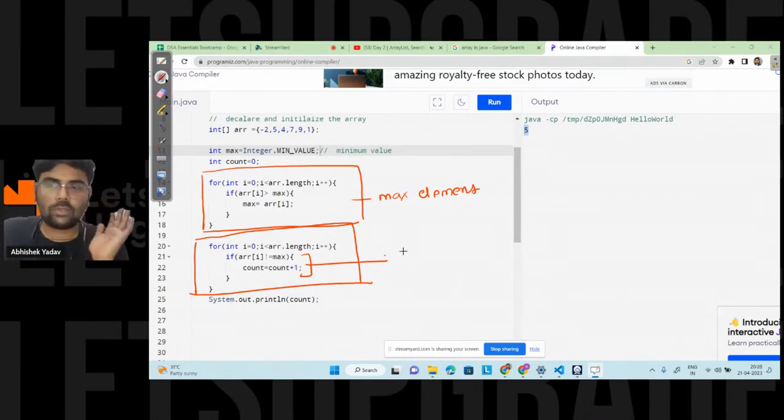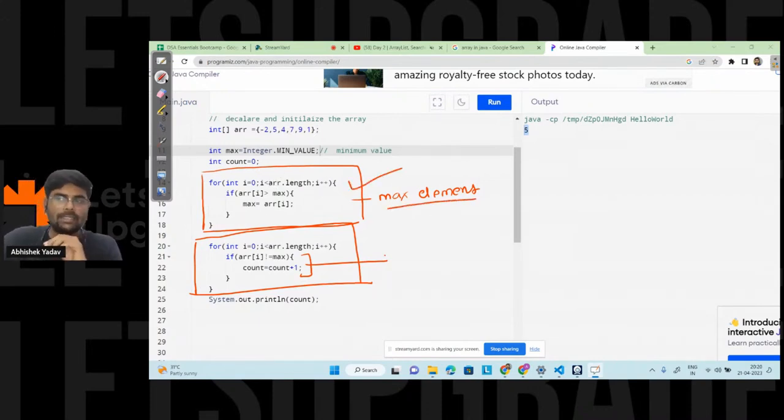Okay, I am coming to that point also, right? But the question is clear, the answer is clear. Please explain. Yeah, I will explain. Can you repeat? Nikhil, what you are not able to understand? Should I dry run this part? Should I dry run the max element part, or should I dry run this part? Which part, guys? 1 or 2?